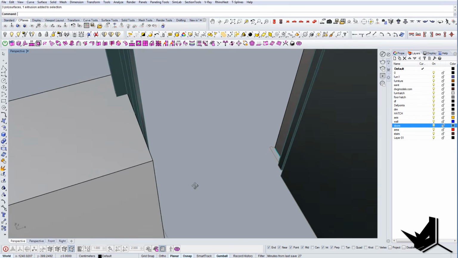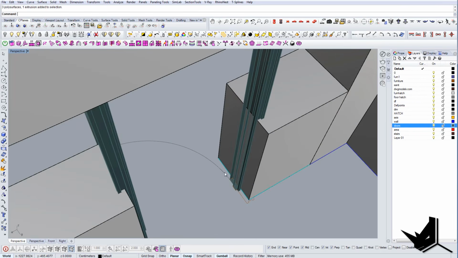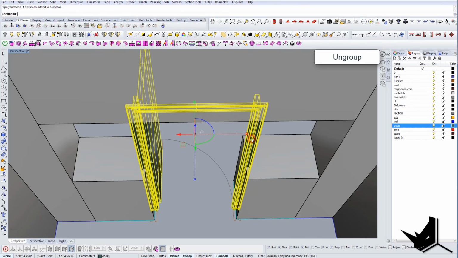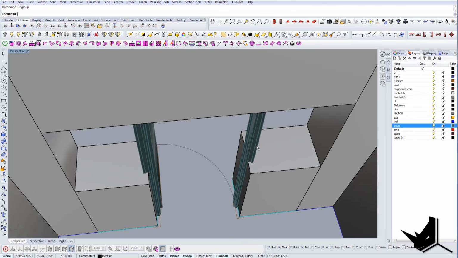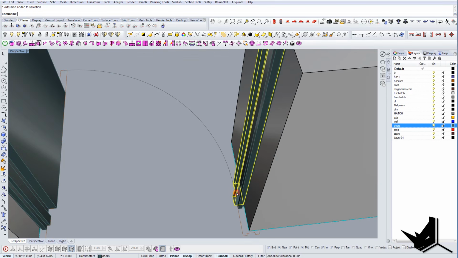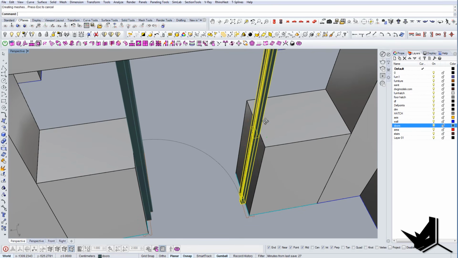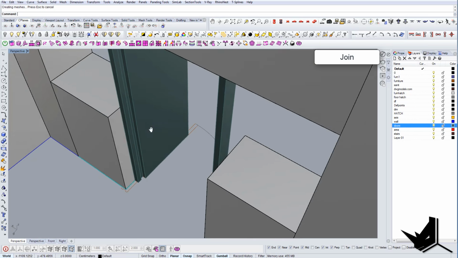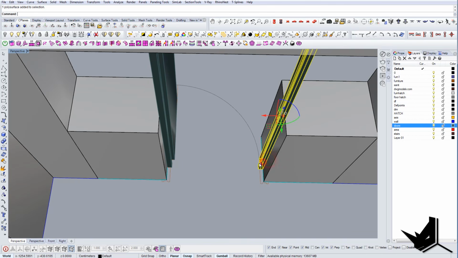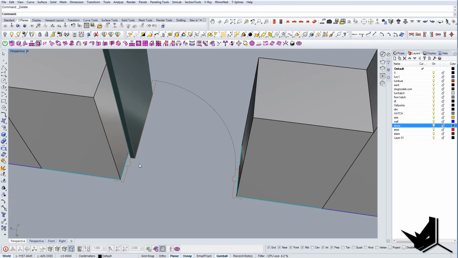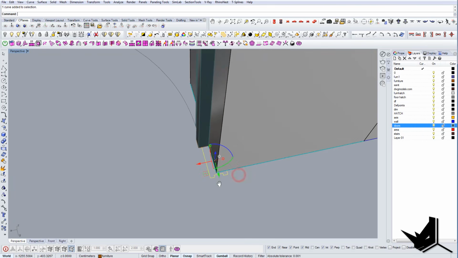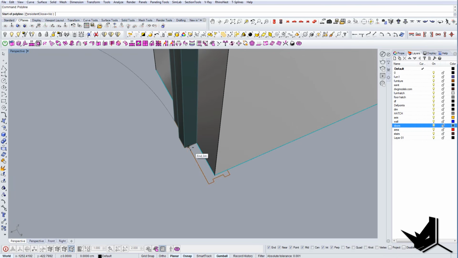In this case, this other segment will be a little bit different, so we're going to ungroup it, and I will use basically this element and delete it. I'm going to explode this and join it again, because sometimes I have some weird geometry going on. Actually, no, this is going to stay, but this one I'm going to redraw. I'm going to select here, create this curve, and join it.